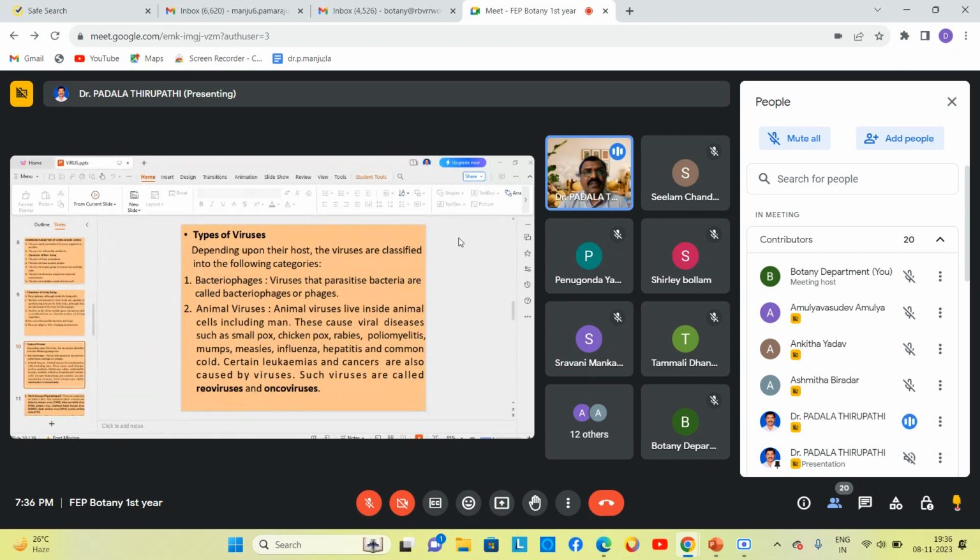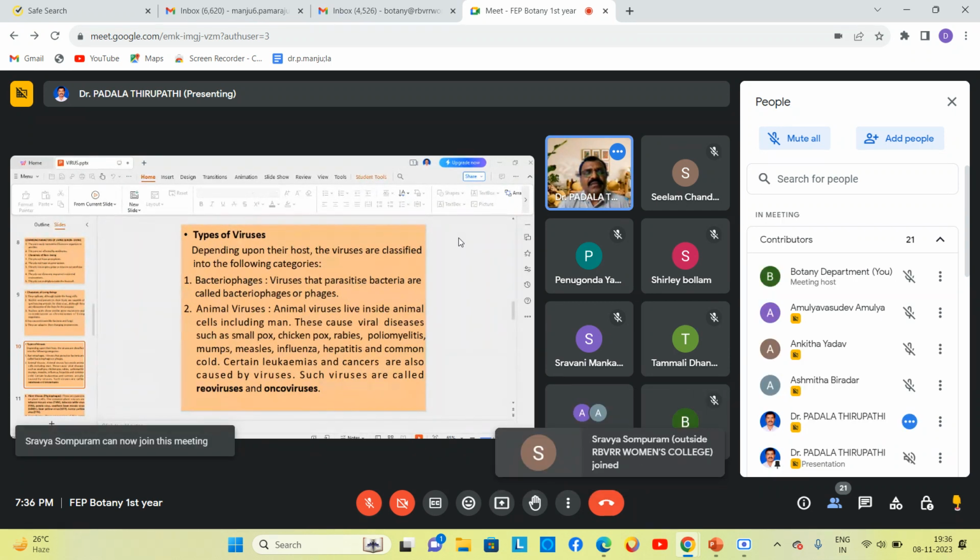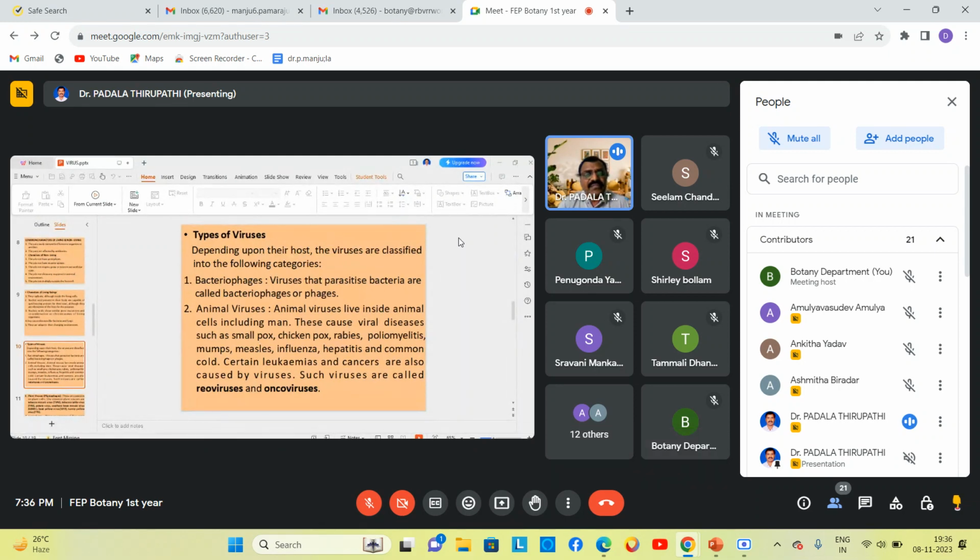Bacteriophage means eater of bacteria. Bacteriophages are the phage viruses that attack bacteria. That viruses we can call as bacteriophage. They can swallow, they can eat the bacteria. Viruses that parasitize bacteria are called bacteriophages or phages.